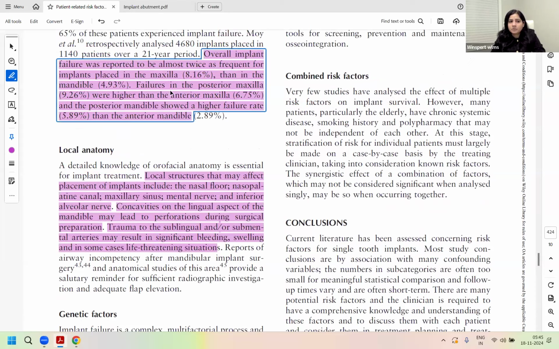Failures in posterior maxilla were higher than anterior, and posterior mandible had a higher failure rate than anterior. So is it less or higher in posterior? Yes, success is less, but failure rates are higher, right?